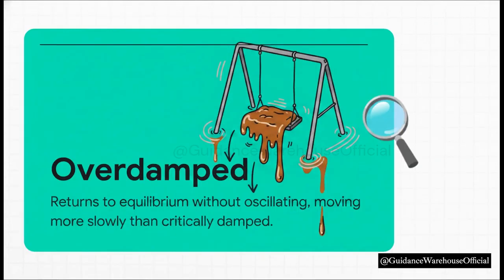Now, I want you to contrast that with our second category, an overdamped system. Imagine taking that same playground swing, but moving it into a giant pool of thick molasses. If you pull it back and let go now, it doesn't bounce. It doesn't oscillate at all. It just sluggishly, painfully crawls its way back toward its resting position, taking a super long time to finally get there.